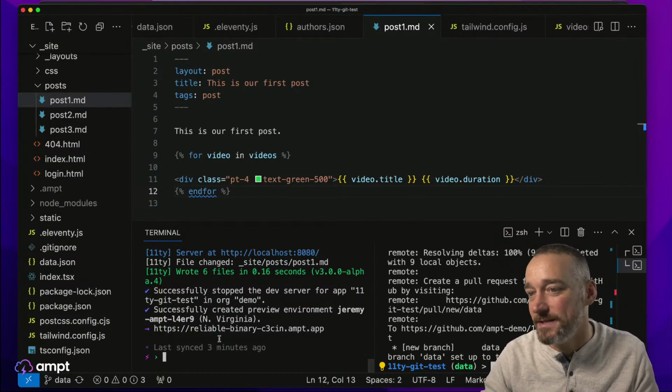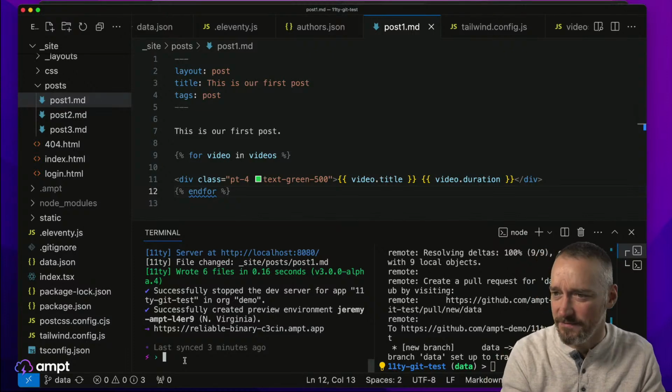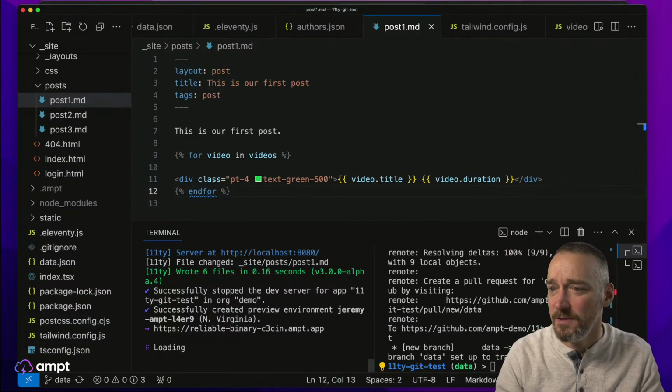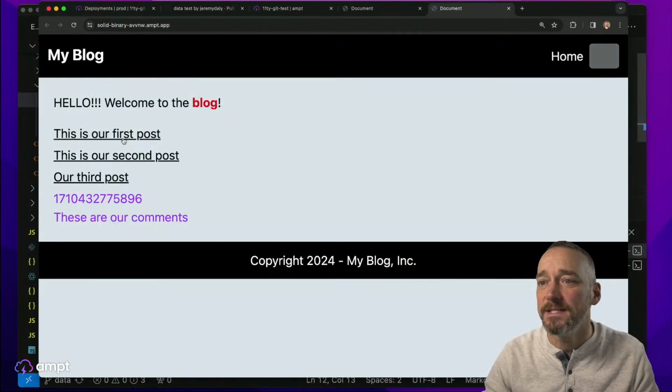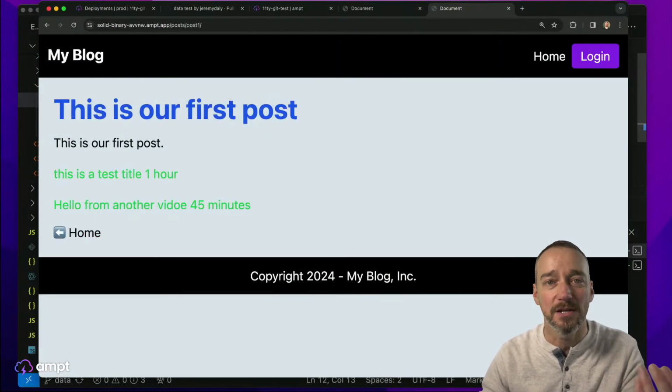Oh, that did create the environment, that preview environment. I should have left that up and running. All right, if I grab my URL here, oh, this is solid binary. Okay, so that was a different one. All right, so if I go into our first post, I should see that it generated those two things for me.